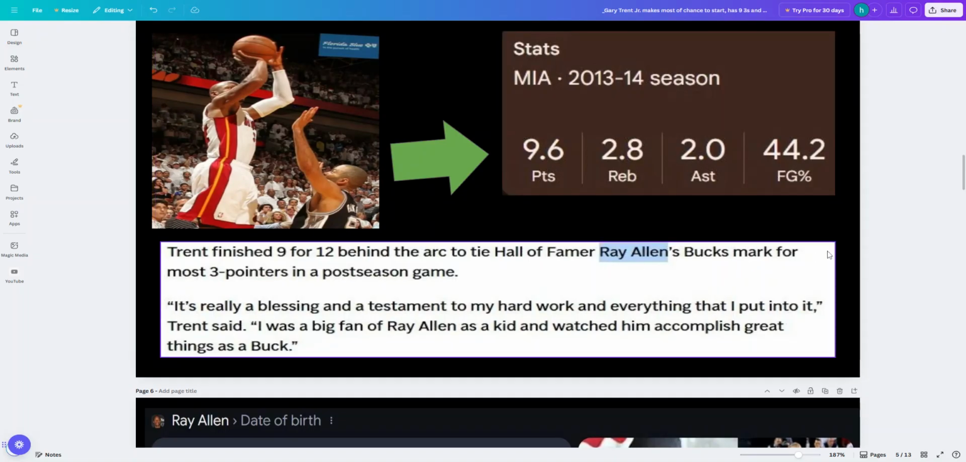It's really a blessing and a testament to my hard work and everything that I put into it, Trent said. I was a big fan of Ray Allen as a kid and watched him accomplish great things as a Buck. Isn't that awesome? And you know what I didn't add, but what I'm going to show you right now? So you see how the final season for Ray Allen, Trent ties Ray Allen for most three-pointers in a postseason game with 9. You see the just over 9 on the points in the final season right there for Ray Allen. Excuse the dog snoring in the background. Look at the 9.6 points.